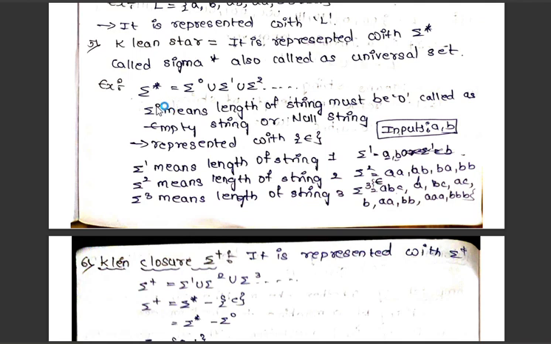Sigma power 0 means the length of the string is 0. Sigma power 1 means the length is 1, sigma power 2 means 2, sigma power 3 means 3. In this way we represent it. Now sigma power 1 means the length of the string is 1, which is nothing but A, B. Only two things, A and B: A power 1, B power 1. That's it. Now sigma power 2: AA, BB, AB, BA. With inputs A and B, how many strings of length 2 can we form? I think you understood.